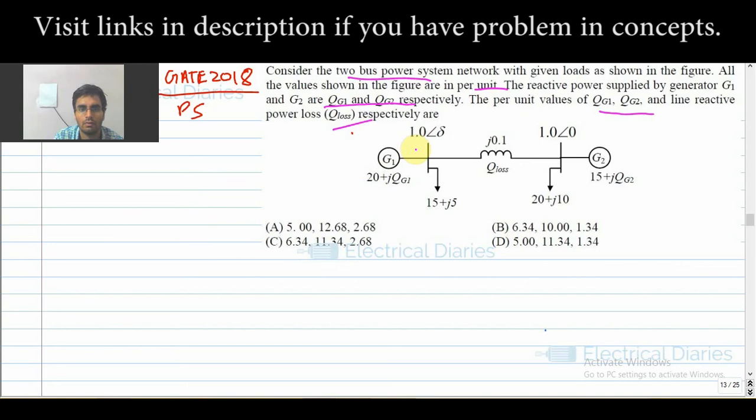Now in such a question, first we have to demarcate. One thing is clear: we will be using the real power and reactive power equations for a short transmission line. The real power is given by EV by X sine delta. The important thing is to know the sending end side and the receiving end side.